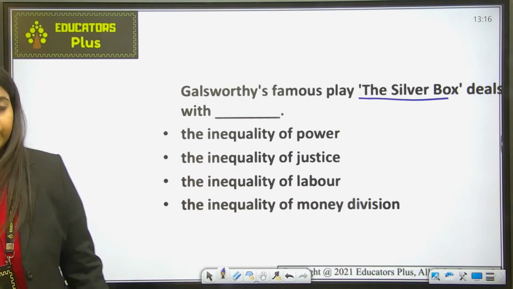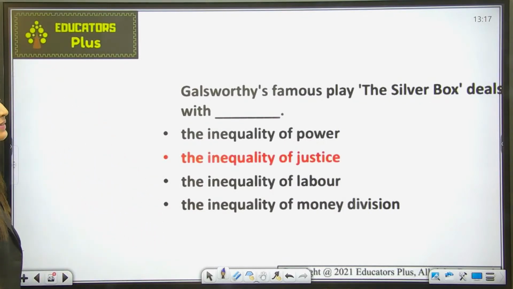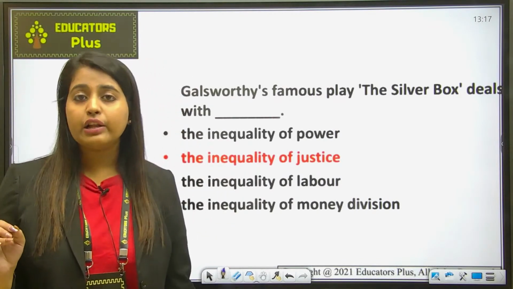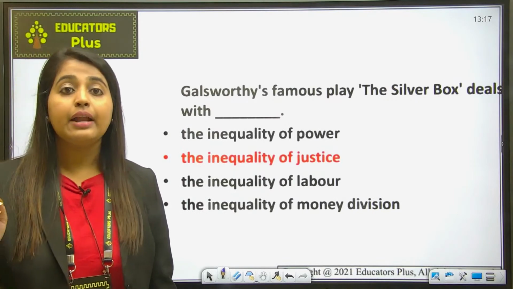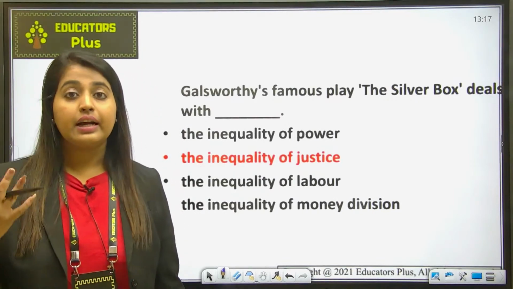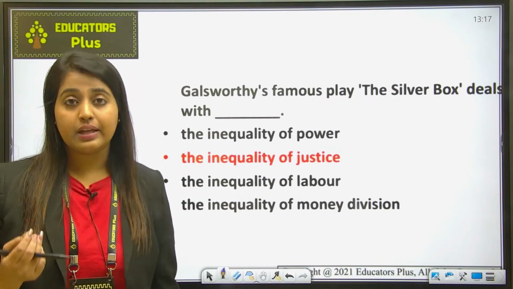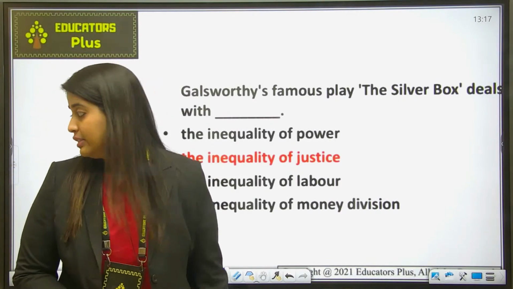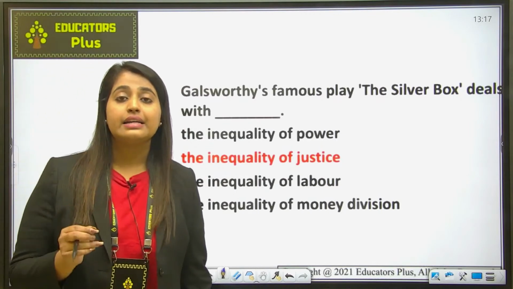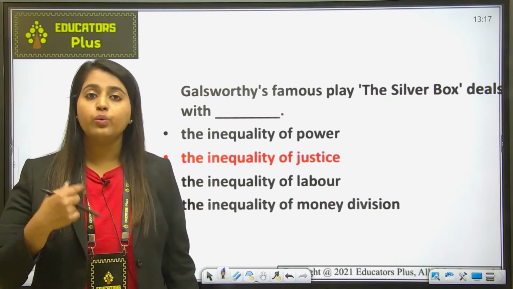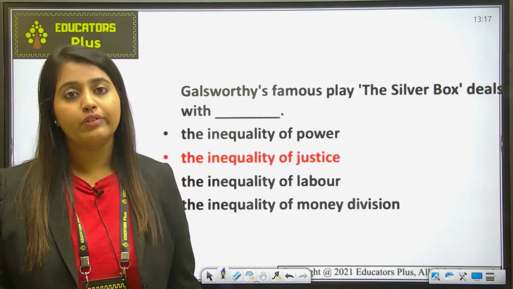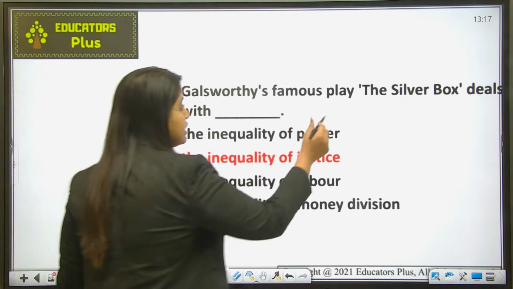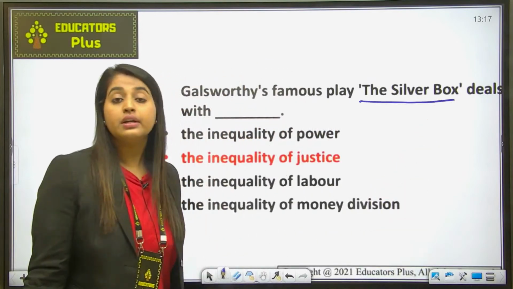Yes. Okay. So the correct answer is the inequality of justice. You know that Galsworthy is a well-known novelist and playwright, and much of his work contains a criticism of British society, particularly of the values of the well-to-do professional classes. In his work, he criticizes British society and its well-to-do professional classes. The Silver Box is one such play which deals with such a theme.